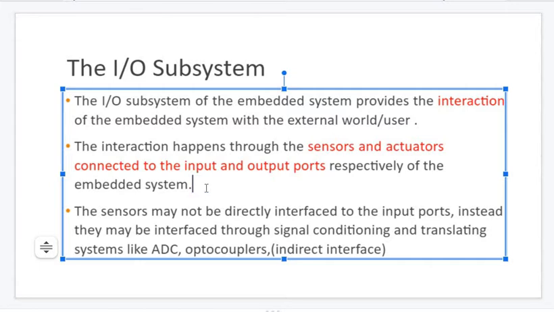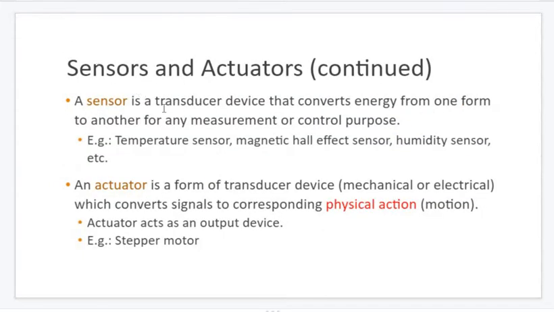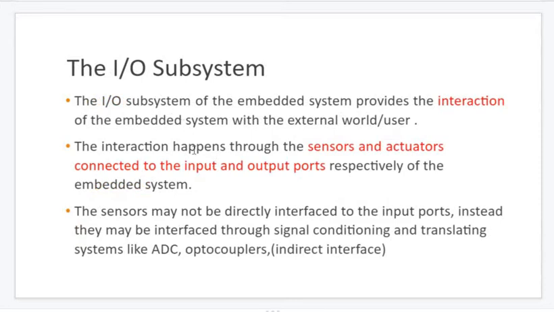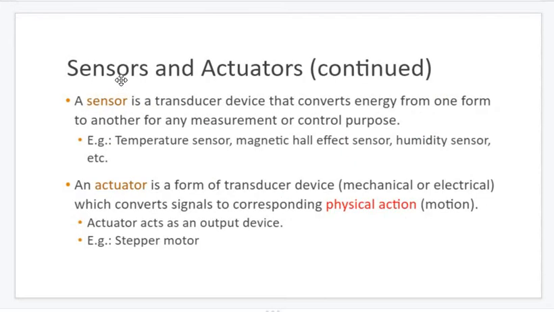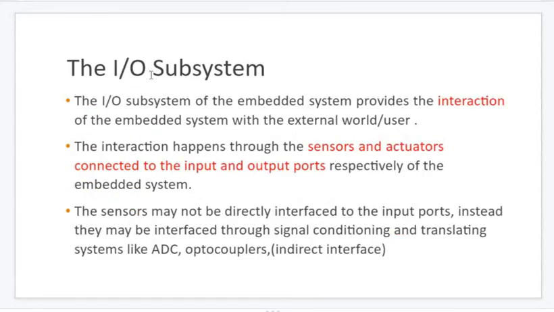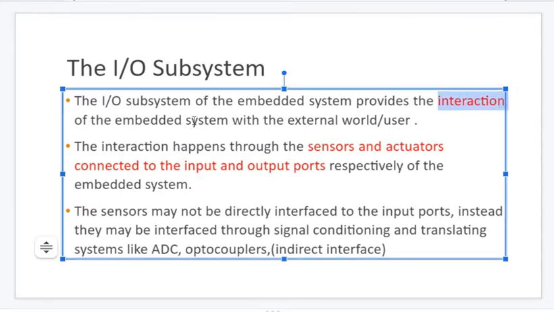Now the question is, can we connect a sensor directly to the processor? Yes, it is possible. Most of the time, the sensor or actuator is connected with the processor using a special or specific input output subsystem. How they are connected, we are going to see in this particular chapter. Every embedded system will have its own input output subsystem, and the purpose is to make interaction between the embedded system and the user.